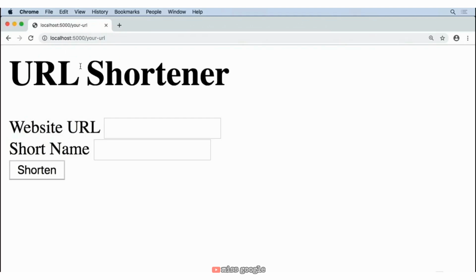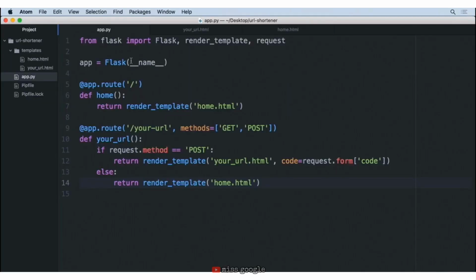Now, this is a little bit confusing for the user because if they go to this URL, they're thinking, well, why is this taking me to the web page? And the fact that it's still up in the URL is a little bit tough for them. So this is a good situation of, rather than just rendering the home template, we actually want to redirect to the home page, which will not only show the home page material, but also change the URL to show that it's at the home page.